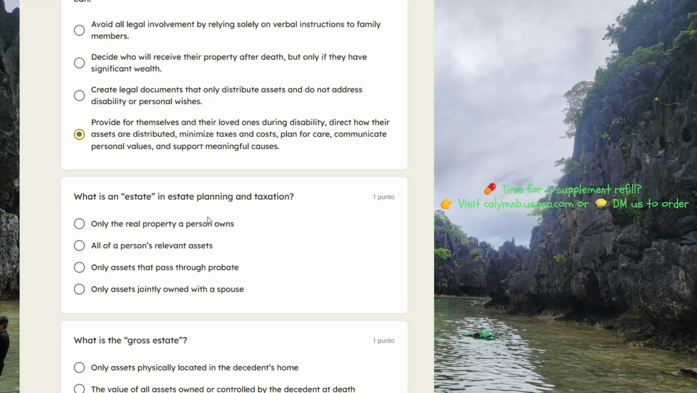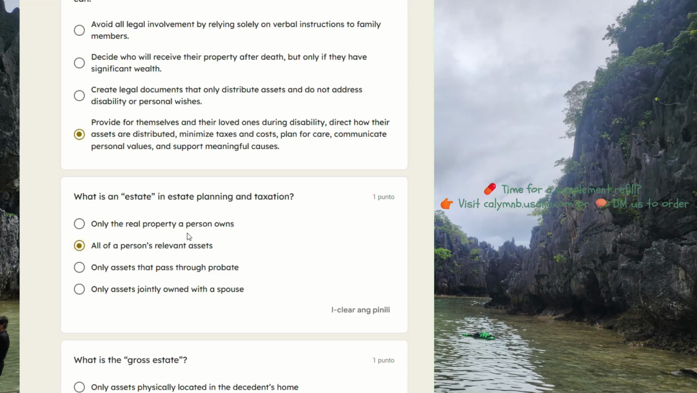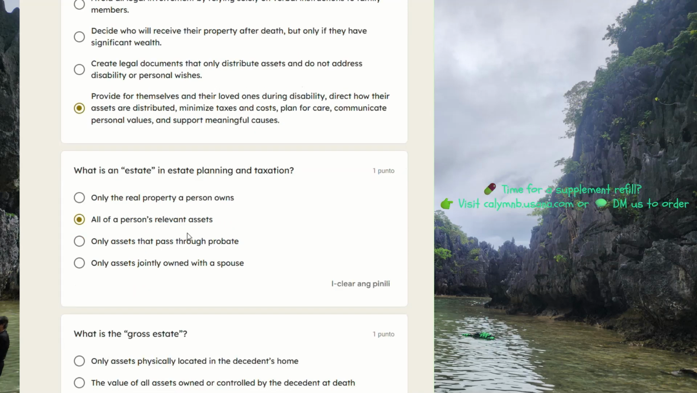What is an estate in estate planning and taxation? Only the real property a person owns, all of a person's relevant assets. I think this is the answer. Only assets that pass through probate. Only assets jointly owned with a spouse.